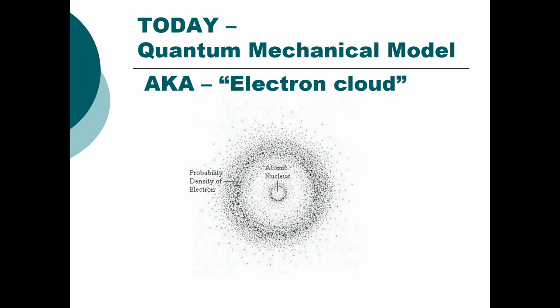We're going to take that to another level and talk today about the quantum mechanical model. This is the model of the atom that is accepted today. The quantum mechanical model is different in that, yes, we still have the nucleus, but we also have the electron cloud. The electron cloud is representing an area of probability of the electron. And we're going to find out in our next unit why we're not able to have the nice little orbiting planetary paths that Niels Bohr put the electrons in. But we have more of a cloud, this area that's a little bit vague about where the electron is. And we'll talk about that in our next unit.